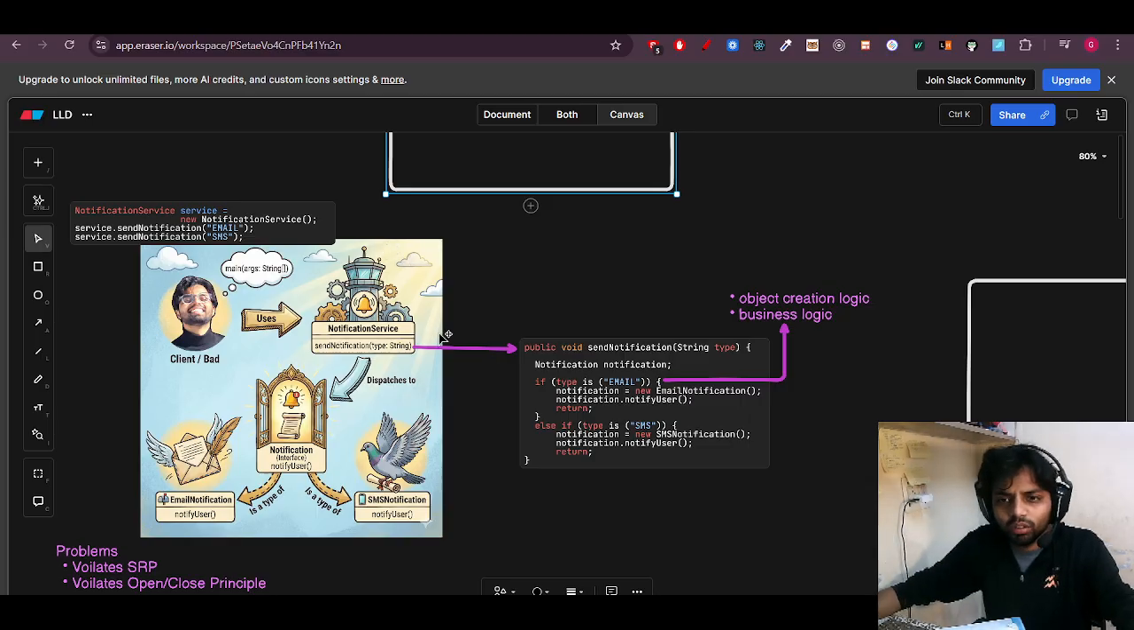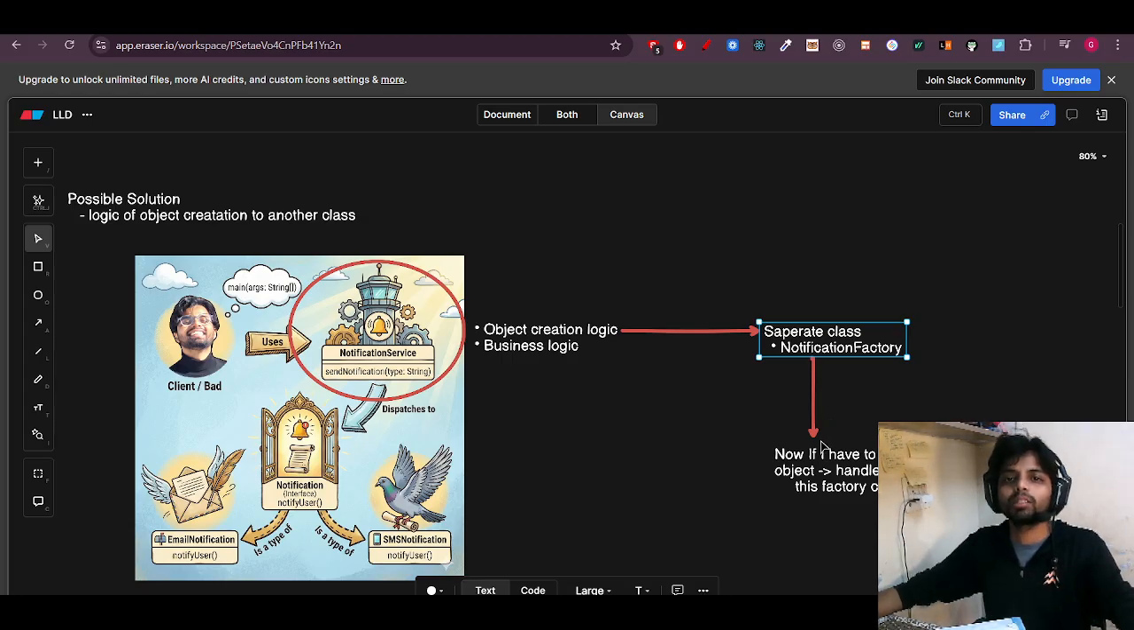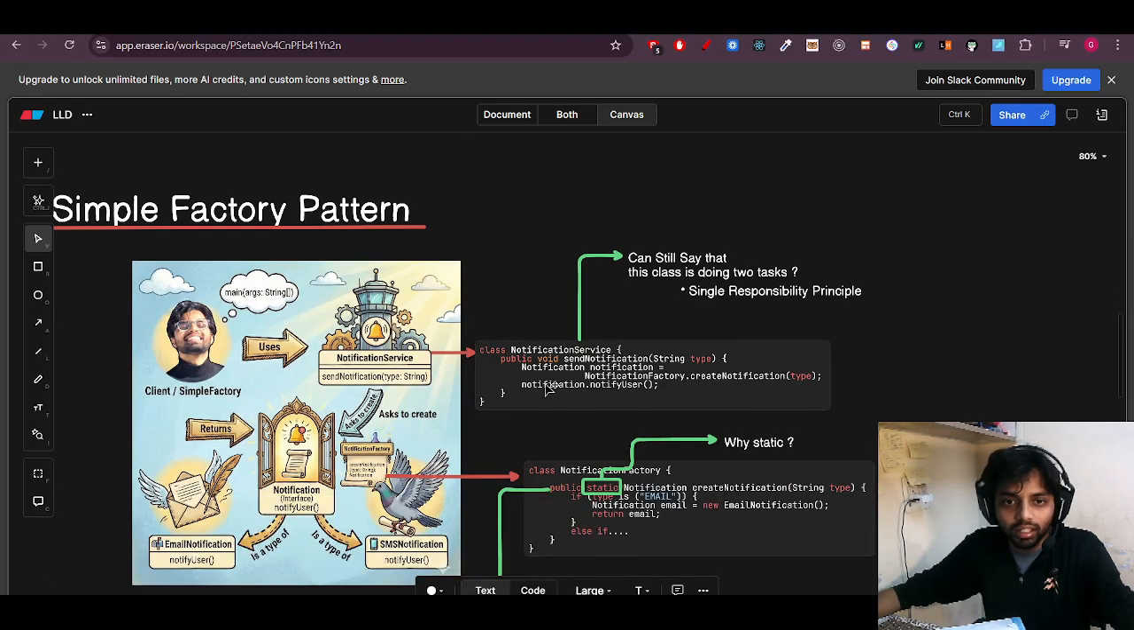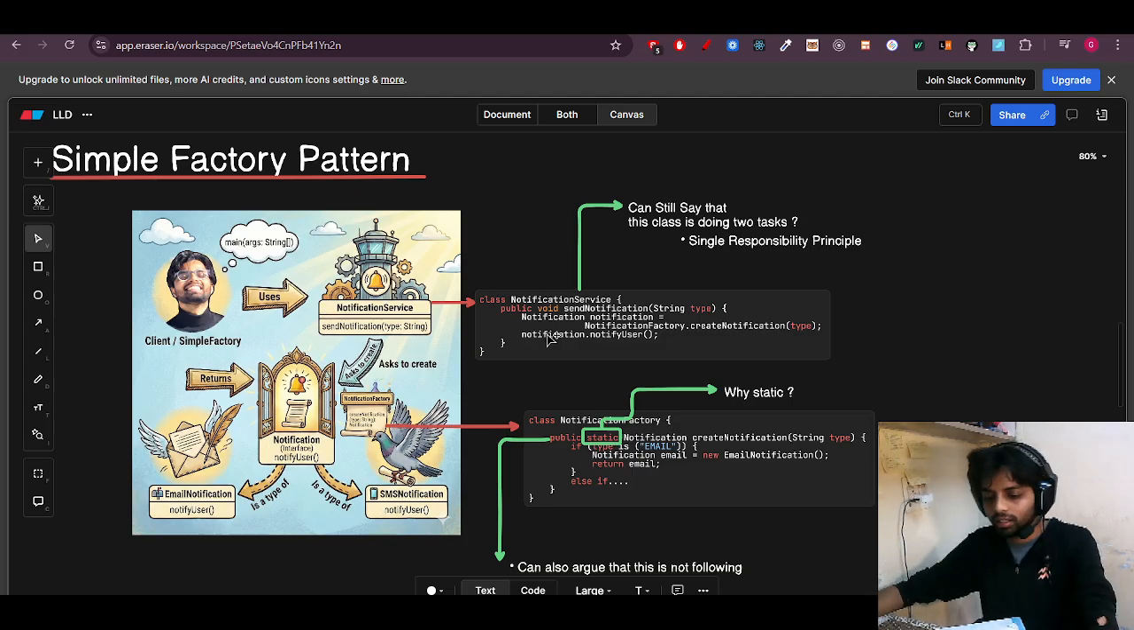As we all know, the single responsibility principle can simply be solved by creating a separate class for that. So I will create a separate class, and I will call that notification factory. What will be this class's responsibility? Its responsibility will be creating the object. I can name it whatever I want, but I have given it the name factory. Now, what is this class doing when I add this?